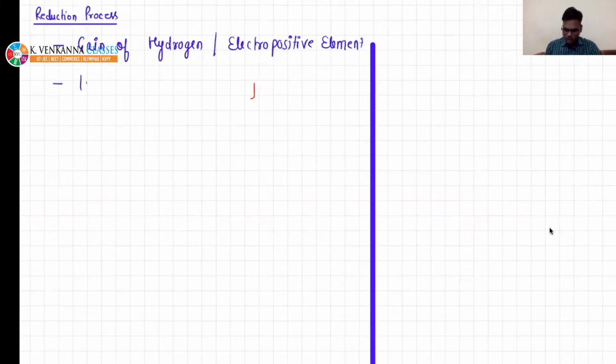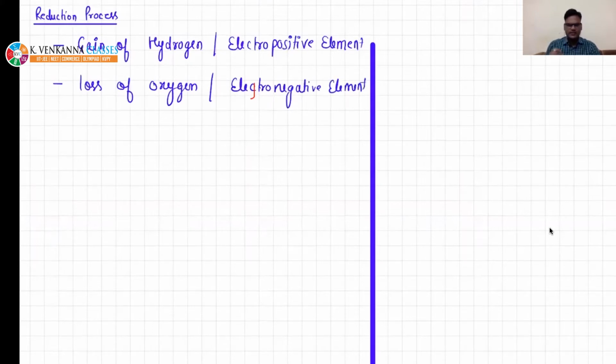Then second is loss of oxygen or any electronegative element. These are some very basic things but very useful. So loss of oxygen or electronegative element.